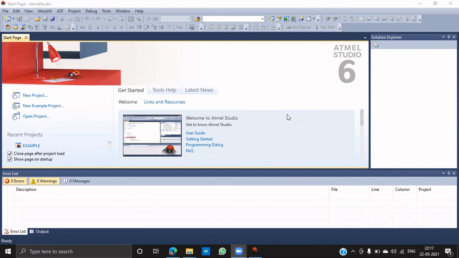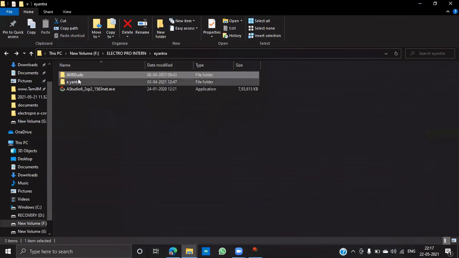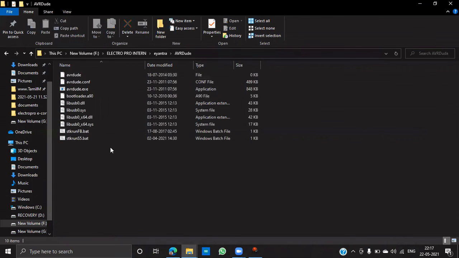So once you have installed Atmel Studio from the internet, and it is a licensed version also, just add AVRDude. That means it supports all the microcontrollers which will work on your software. So these are the built-in packages, and you need to add these to the Atmel Studio. That means you just click the avr2.exe file. If you run this, then automatically it will get added.